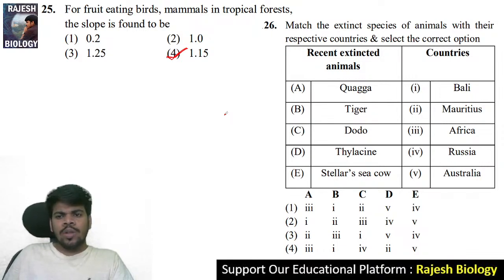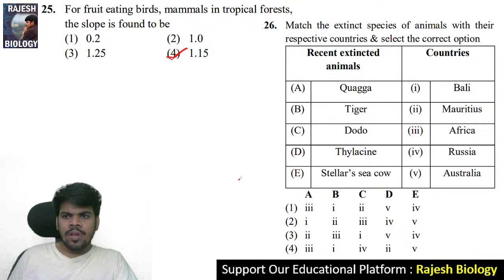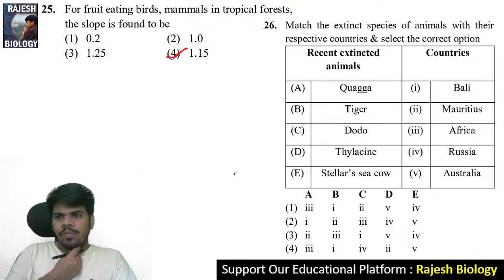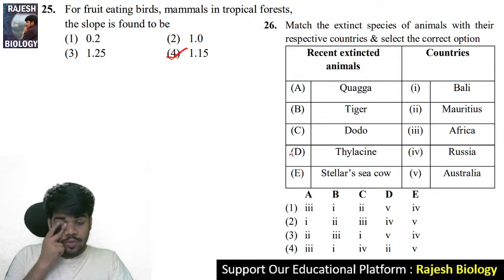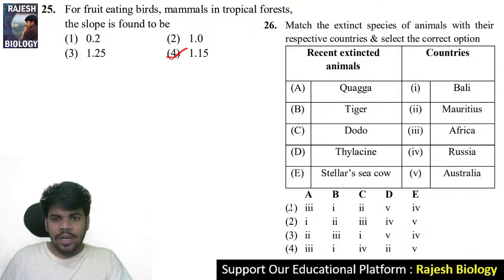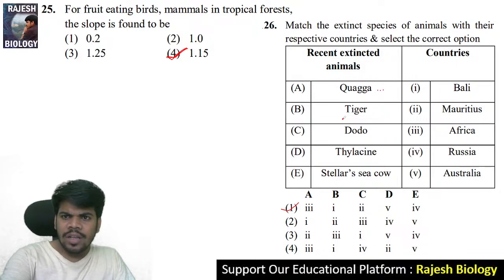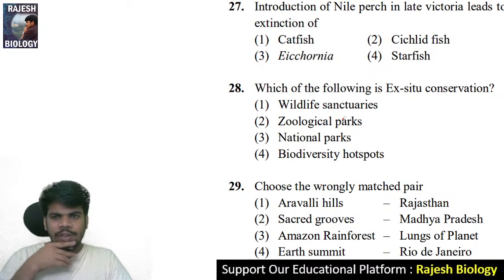26th question. Quagga, tiger, dodo, thylacine and Steller's sea cow. Bali, Mauritius, Africa, Russia, Australia. Okay. Come to the 26th. The right answer is 1. A3, quagga is Africa. And B1, tiger is Bali. These are the countries. Another one is extinct animals in that. Come to the 27th question.